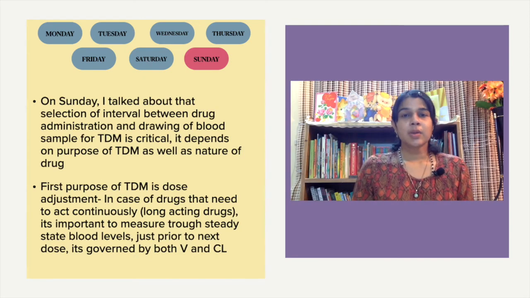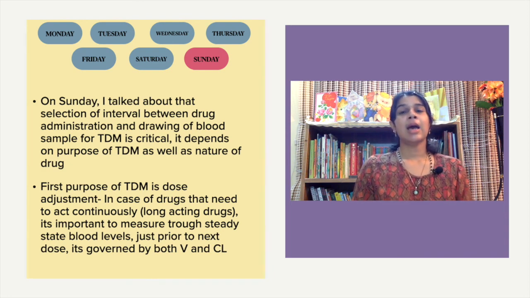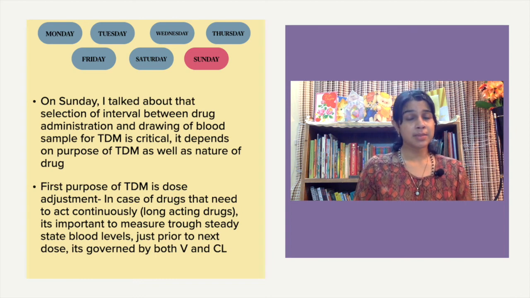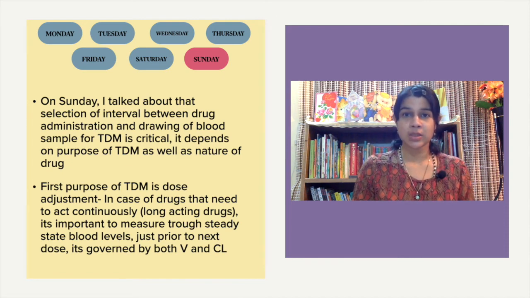Now, on the Sunday episode, I started with the real purposes of therapeutic drug monitoring. Well, the first one is when you have to monitor the dose adjustment and look vigilantly for the dose adjustment, especially for the drugs that act continuously. In that case, you need to go for the trough steady-state plasma concentration. What do I mean by trough steady-state plasma concentration? That is the concentration just before the next dose. And it depends upon the volume of distribution and also upon the clearance of the drug.